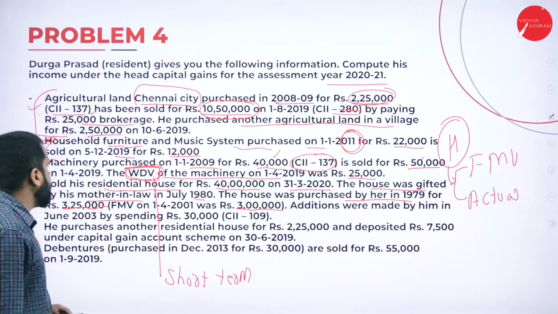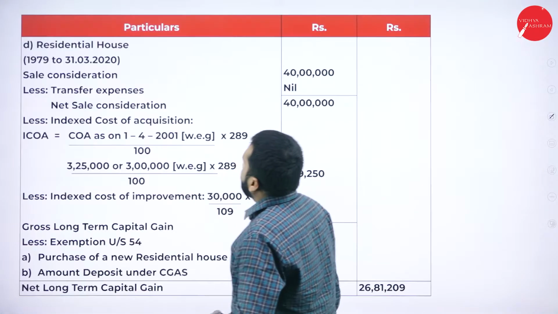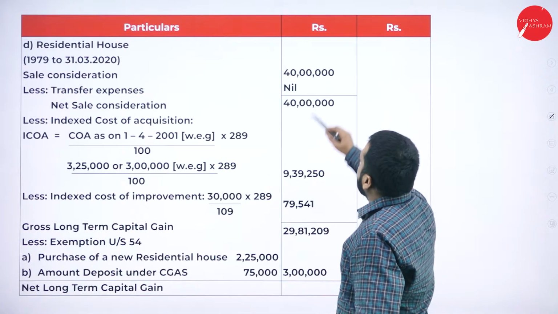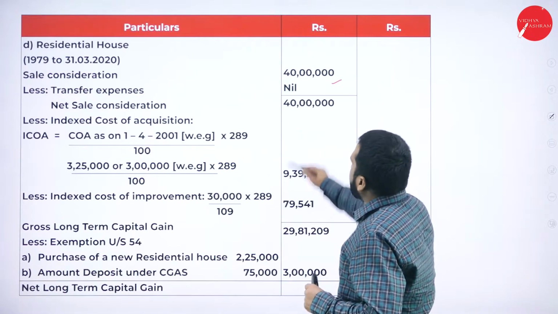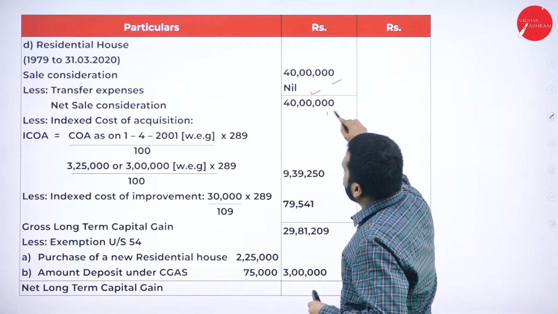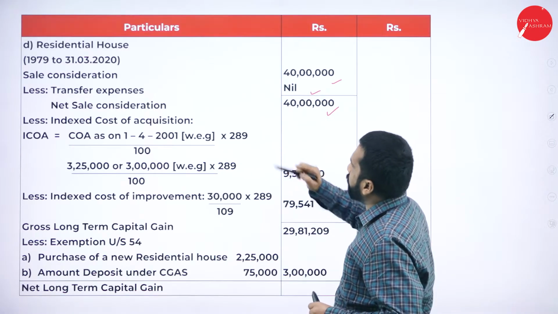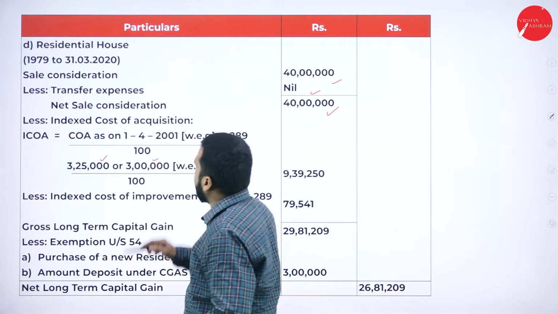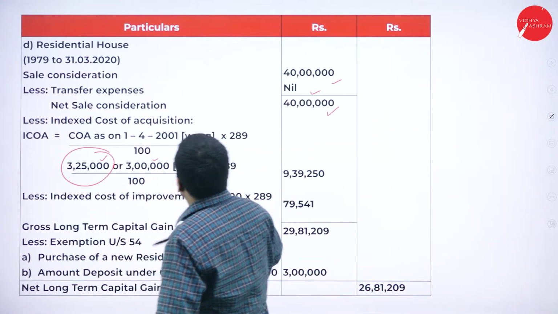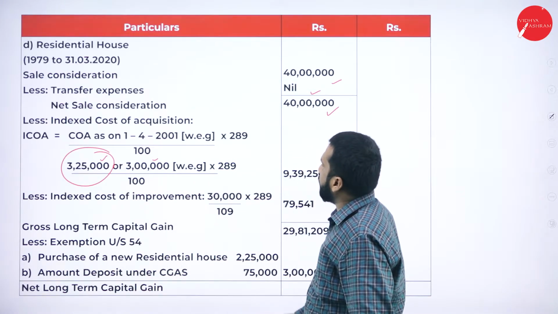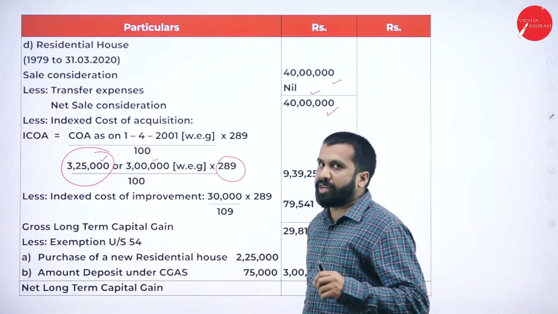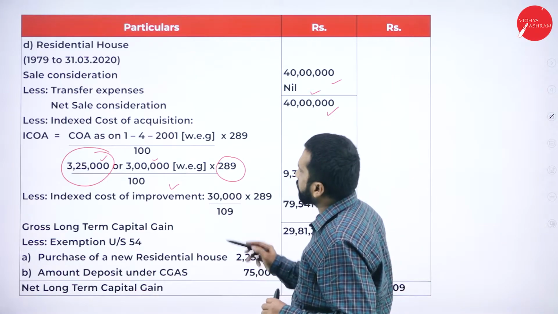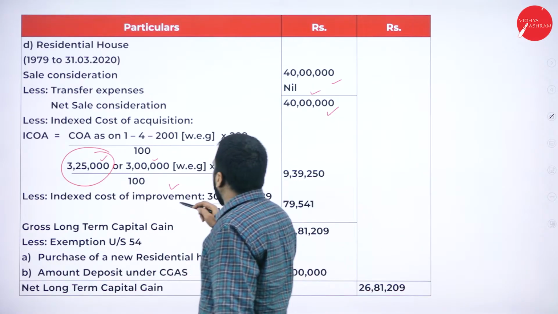I'll go to the answer. So yes, a residential house, 40 lakh is the selling price. There is no commission paid, so it will be 40 lakh only. Indexed cost of acquisition, 3,25,000 or 3 lakh, whichever is higher. 3,25,000 is the higher, so it will be 3,25,000 multiplied by 289 divided by 100. Clear? Yes. Now, less indexed cost of improvement.